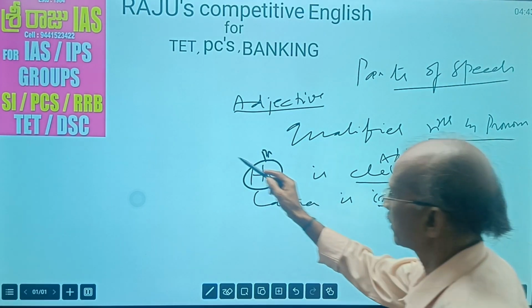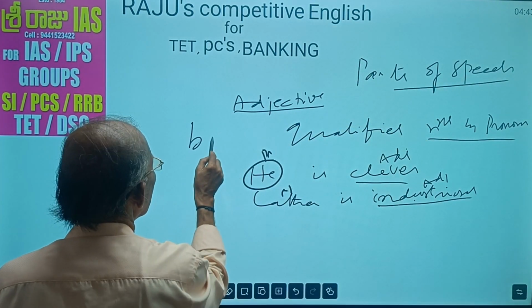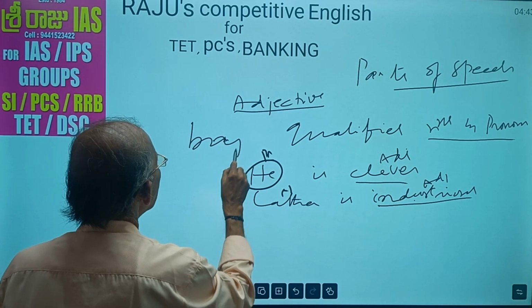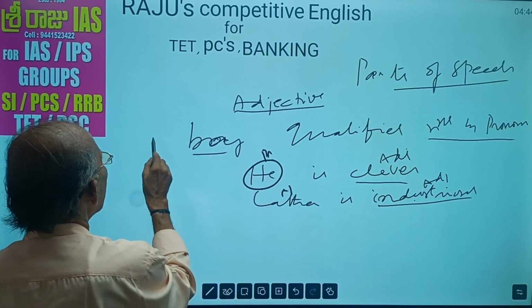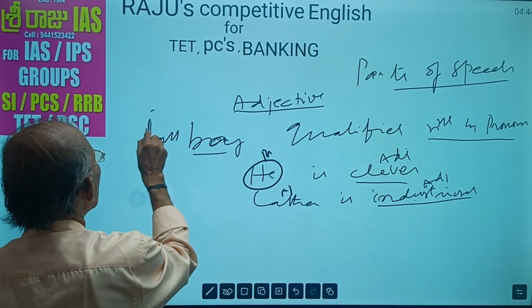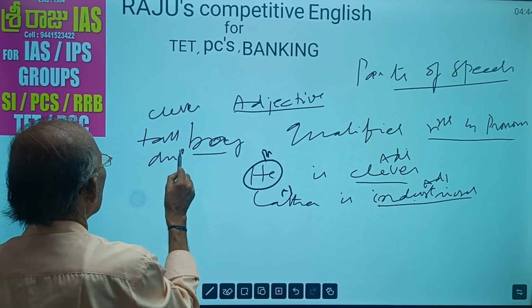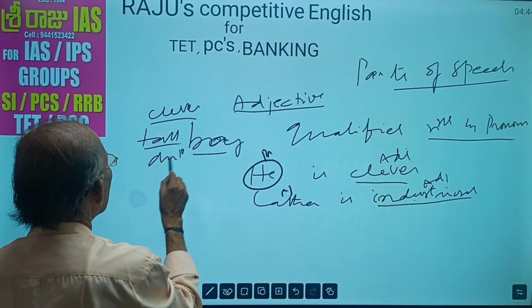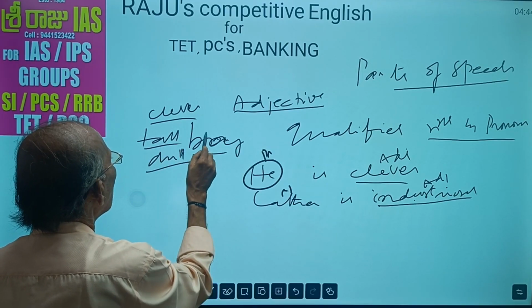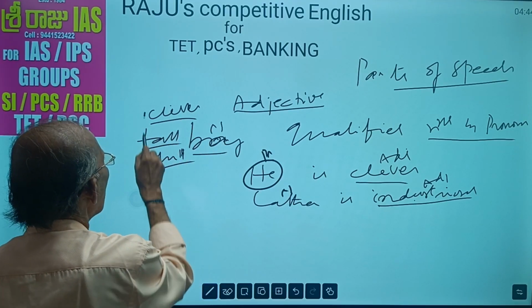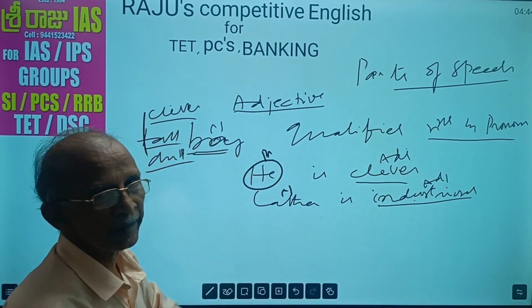Hardworking student. For example, boy. See here, boy is qualified by tall boy, clever boy, dull boy, hard-working boy. All these words qualify this noun boy.